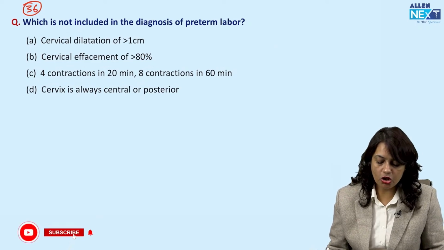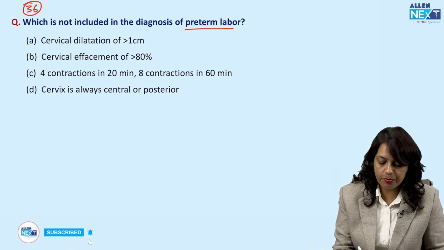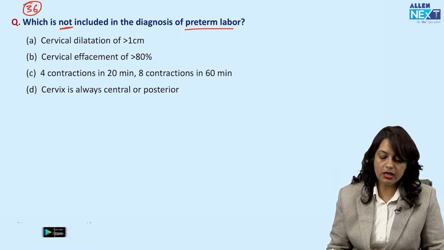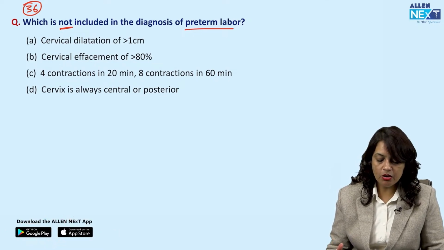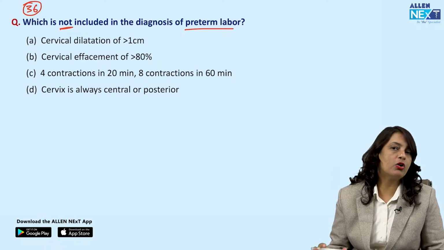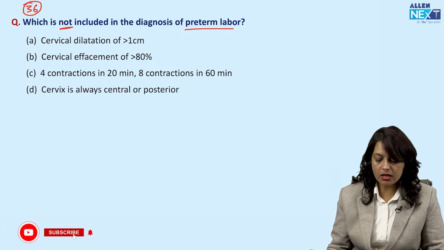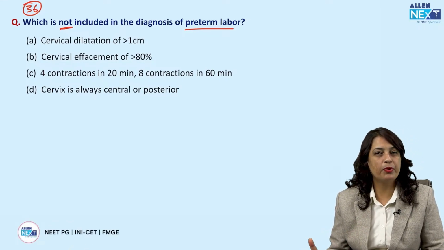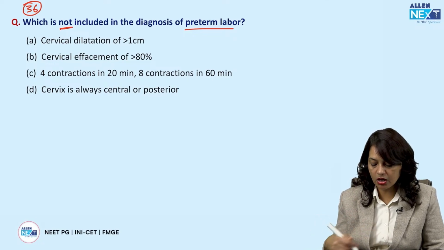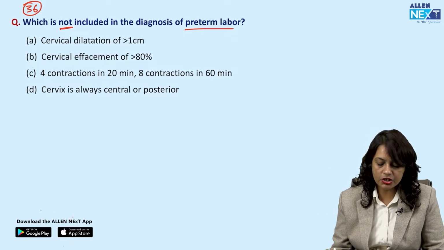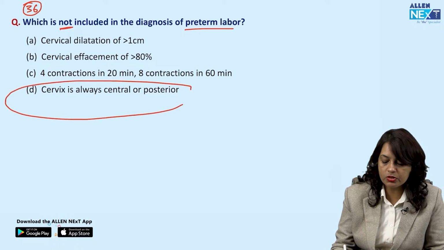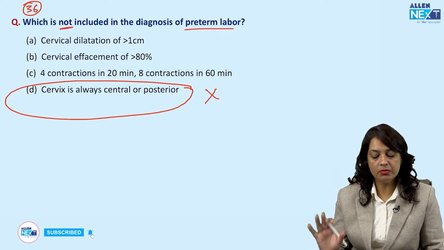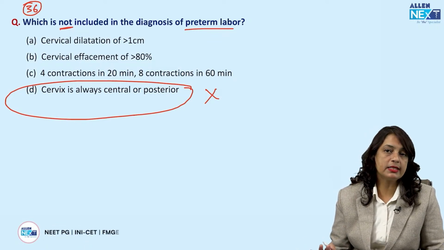Now, which is not included in the diagnosis of preterm labor? Cervical dilatation of more than 1 centimeter, cervical effacement of more than 80%, 4 contractions in 20 minutes or 8 contractions in 60 minutes, cervix is always central or posterior. This is a previous criteria based question. Now it has been changed according to the latest edition, but cervix central or posterior is never included in the criteria for preterm labor. So the answer to this question is D.